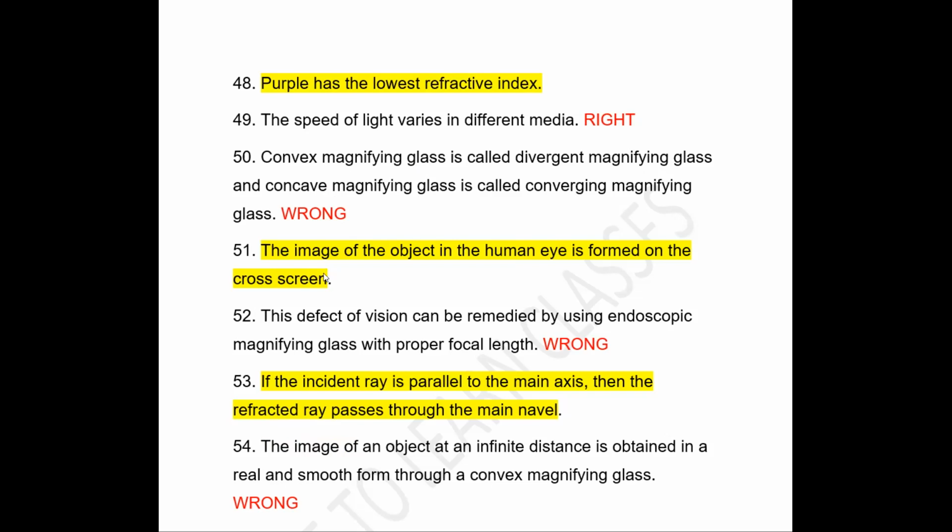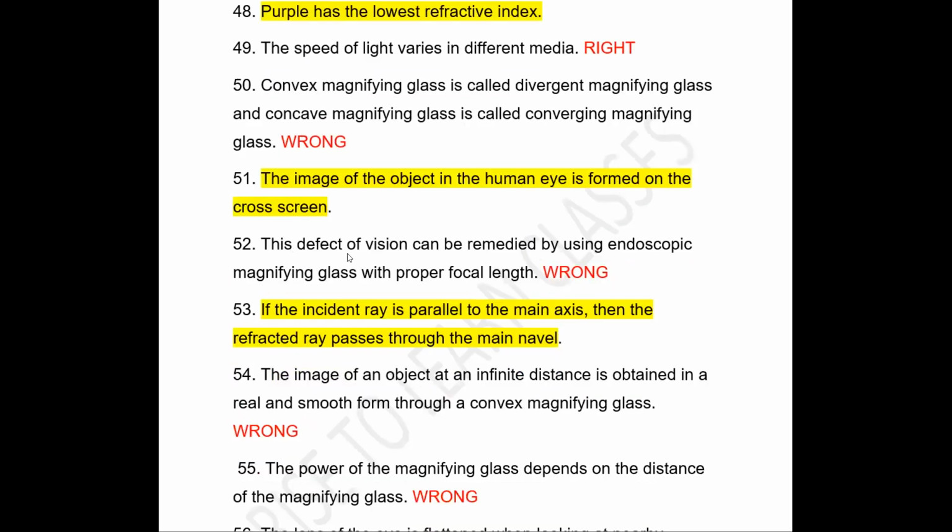Next question also a little confusing. Image of object in the human eye is formed on the cross screen. It is formed on the retina, that should come. Next question is, this defect of vision can be remedied by using an appropriate lens with proper focal length. If the image is forming in front of the retina or behind the retina, we use convex or concave lens to correct it. So the statement is wrong.